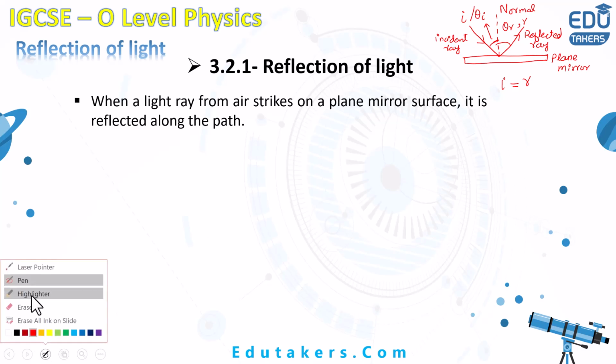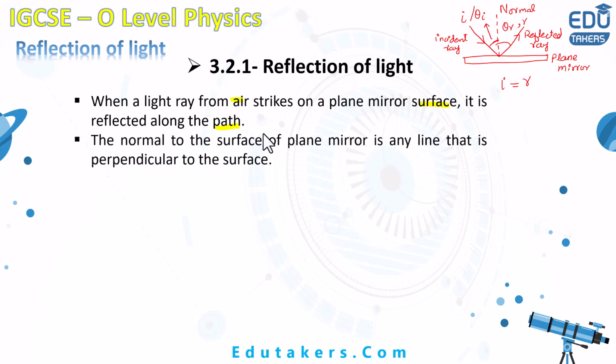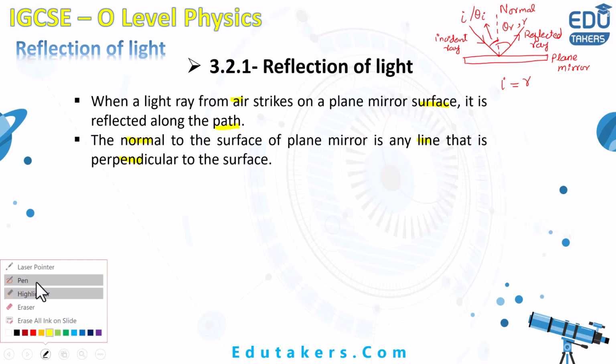You can see here, when the light ray from the air strikes a plane mirror surface, it is reflected along the path. It is basically reflected along the same medium. The normal to the surface of the plane mirror is any line that is perpendicular to the surface. How can you define the normal?